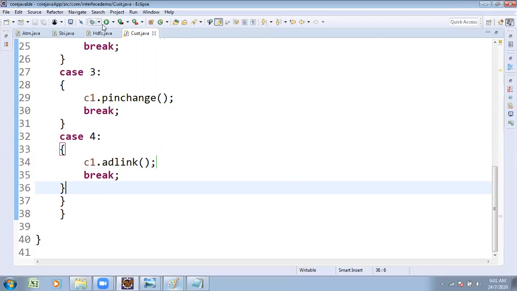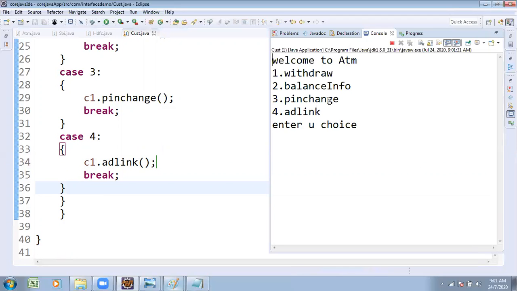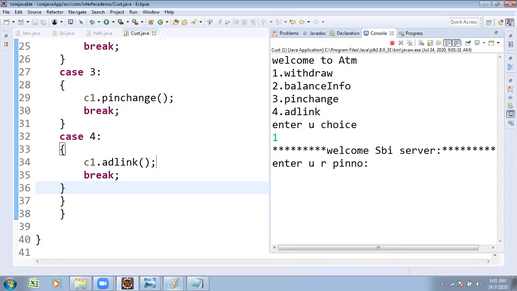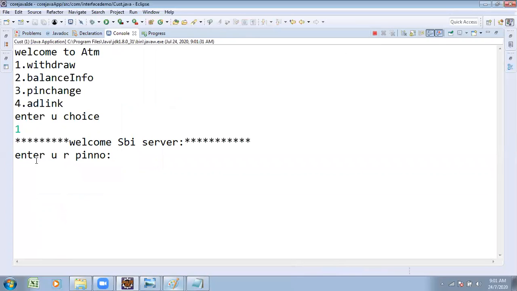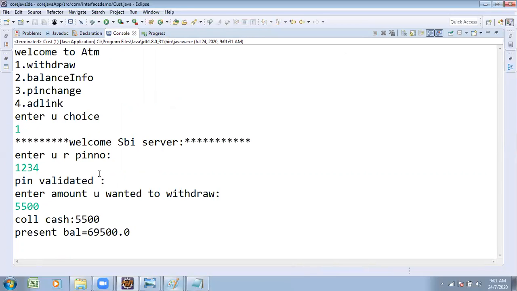Try to see once. Execution started. Main method. Enter your choice. You selected SBI card. Enter your choice. I want to make the withdraw process. It's asking me to enter the PIN number. As per my record, some PIN number is there. I enter it. PIN validated successfully. I want to withdraw some cash, 5,500. It shows the message: collect cash 5,500. Present balance is also shown, and it terminates.